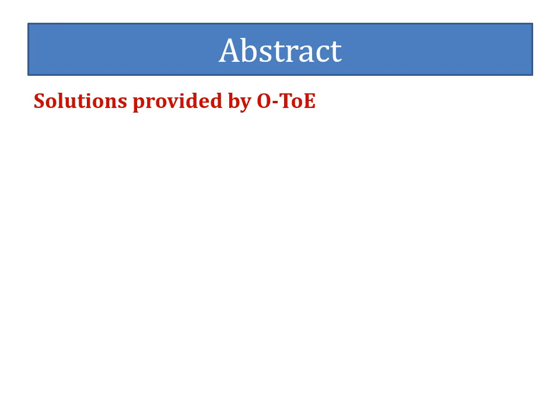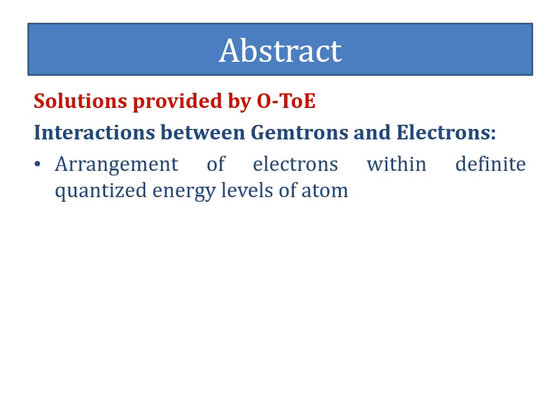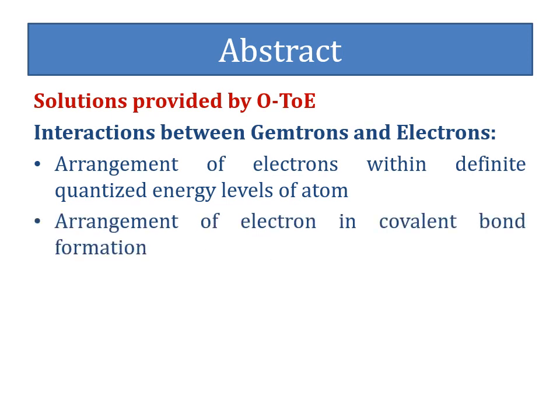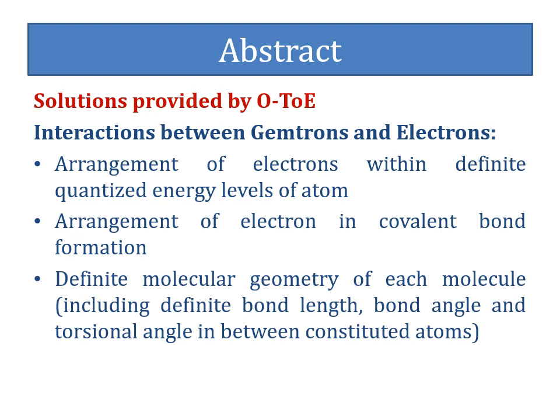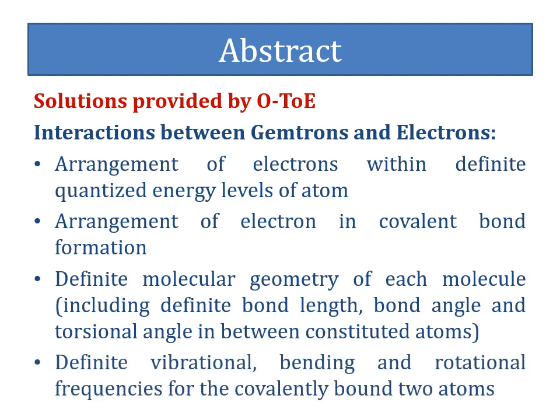The interaction between electrons and gemtrons is responsible for arrangement of electrons within definite quantized energy levels of atom, arrangement of electrons in covalent bond formation, definite molecular geometry of each molecule including definite bond length, bond angle and torsional angle between constituent atoms, and definite vibrational, bending and rotational frequency for the covalently bound two atoms.